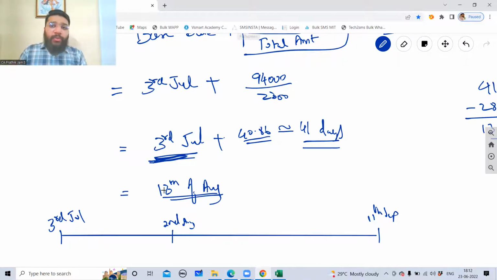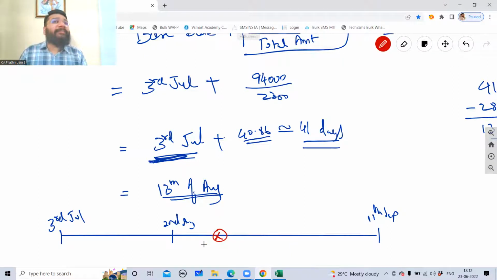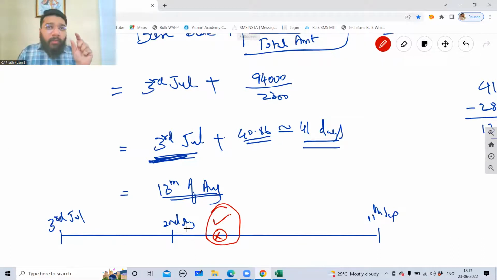So when you do this average due date, guys, you will exactly come to the center point of this line, where upon making the payment on this date, neither of the parties is gaining or losing anything. It is a win-win situation for both buyer and seller. It is an unbiased approach. So 13th of August is the average due date. Any problem here?